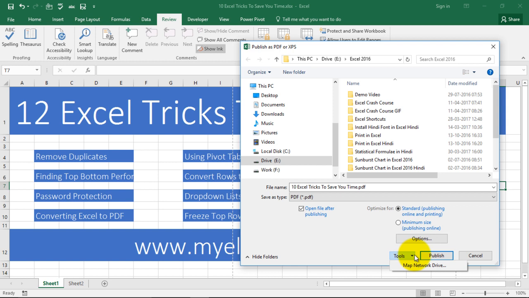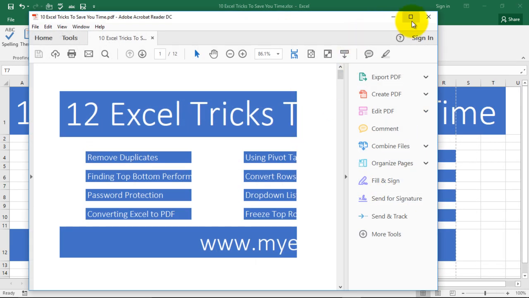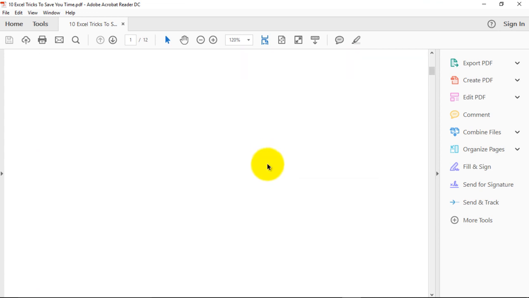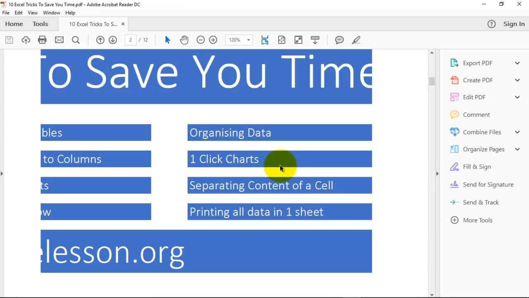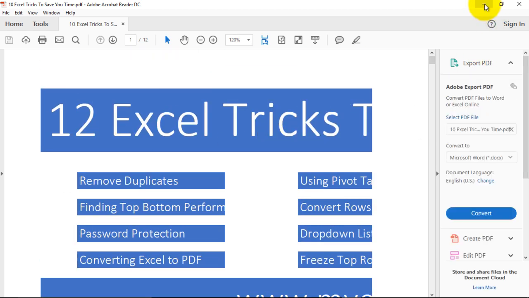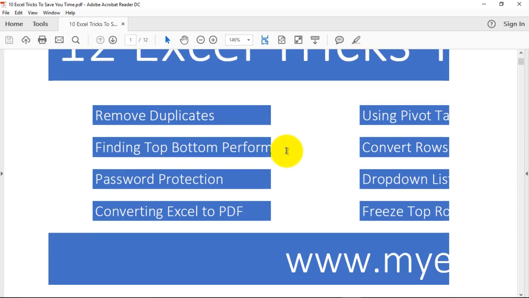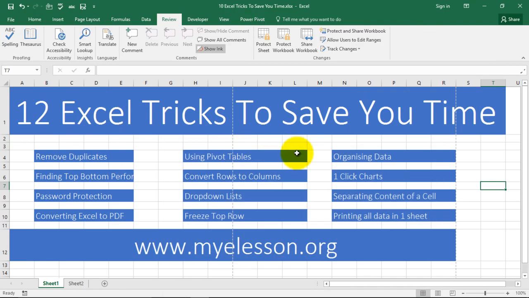You have this publish option and you publish it, and here it is. The sheet that we had was formatted in a way that it's very wide, else you would have been able to see more of it in a screen. All right.